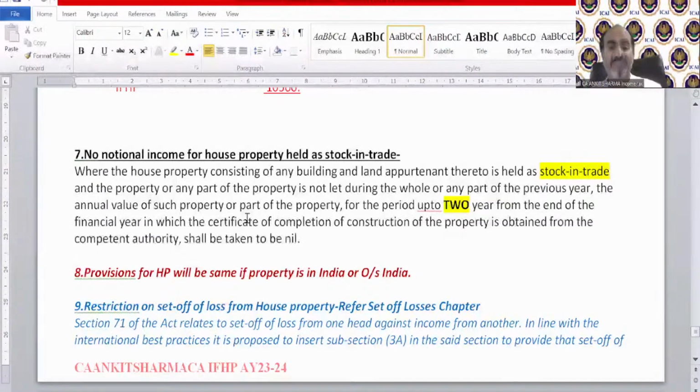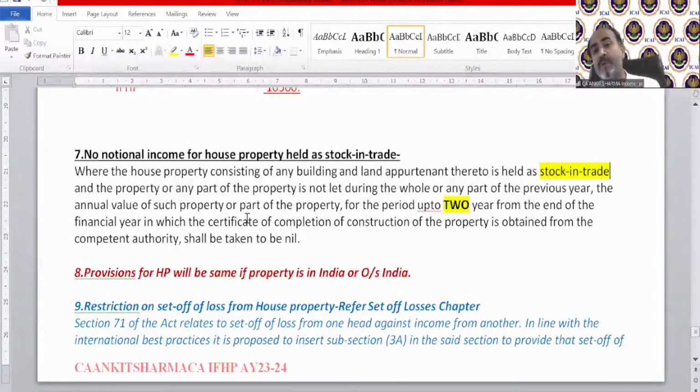So the concept says that if you have house properties, then they will be treated as deemed let out. So if those 40 properties are going to be treated as deemed let out, even if we assume 2 have been used as vacant or self-occupied, even then 38 flats are going to be treated as deemed let out.